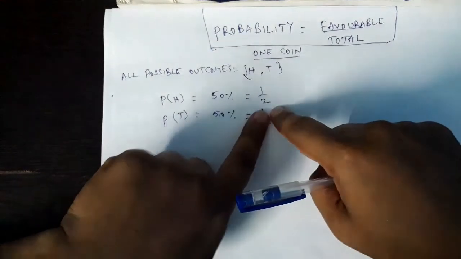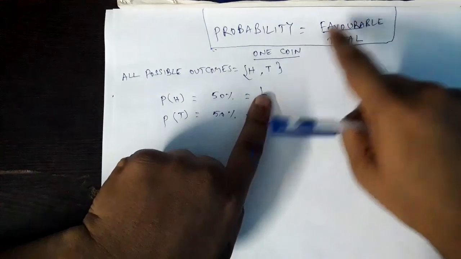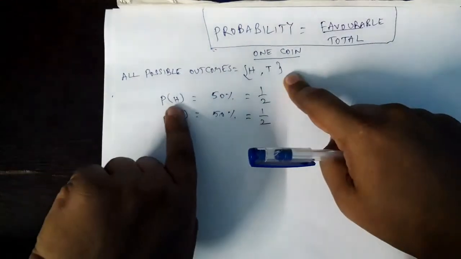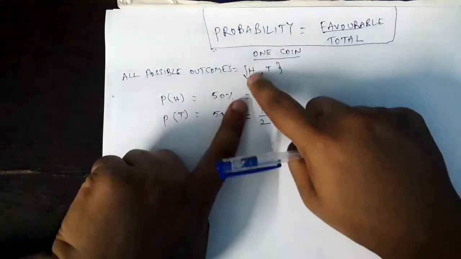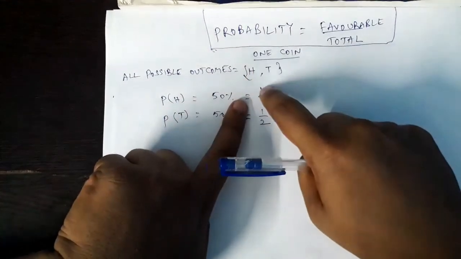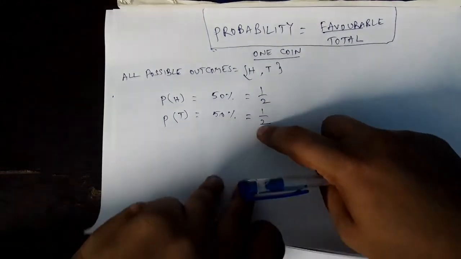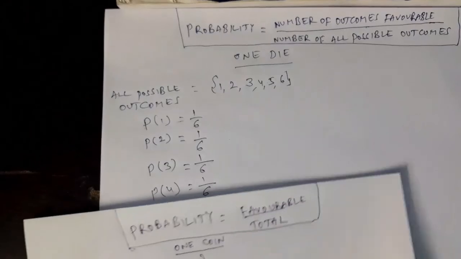So I have written 2, and in the numerator I will write favorable outcomes. So of these 2, how many are favorable to this event of getting head? Only one. One head is there, so 1. That's why I have written it here. In the same way, here also, right? 1 by 2. That's it. So this is the formula we will use in the coming